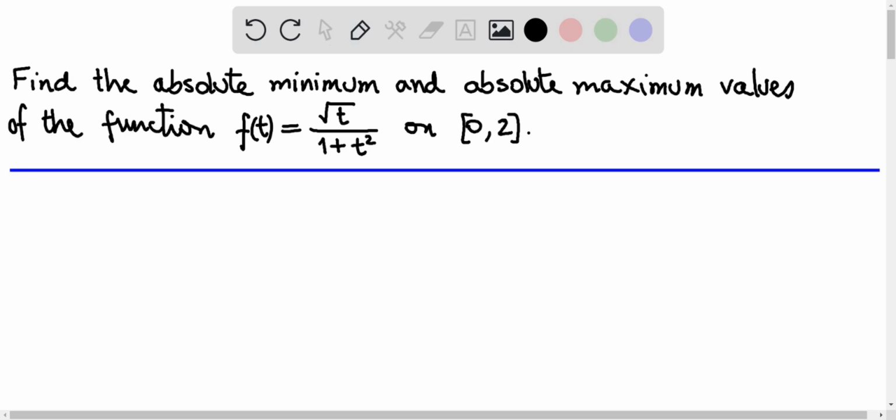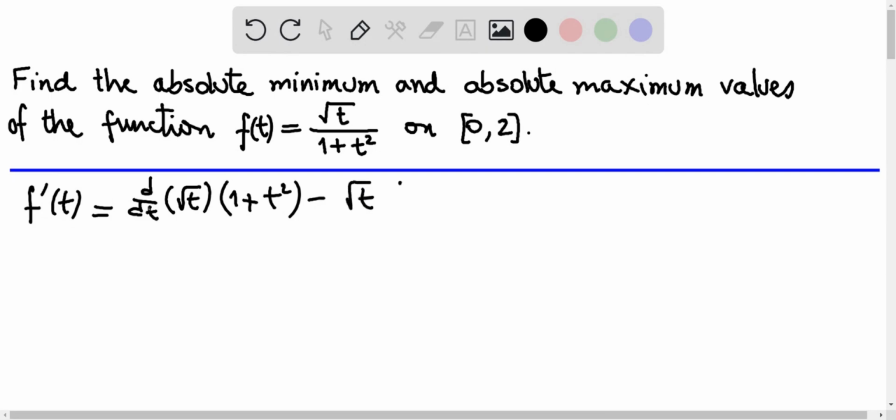numbers of f. So we start by calculating the critical numbers of f, and for that we need the first derivative of f. We have a quotient here, so we have the derivative with respect to t of the numerator square root of t times the denominator 1 plus t squared minus square root of t times the derivative